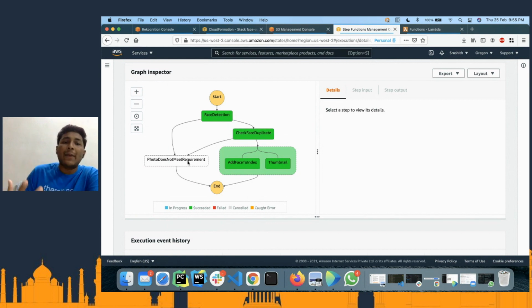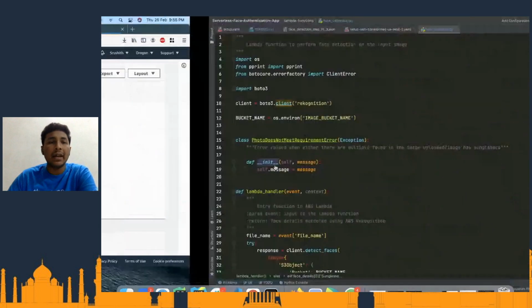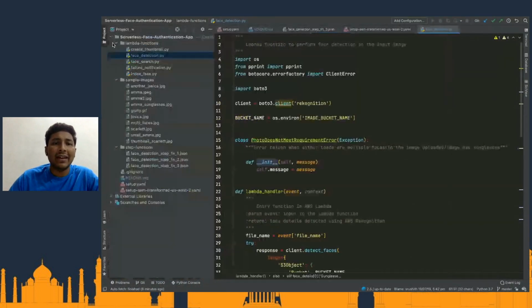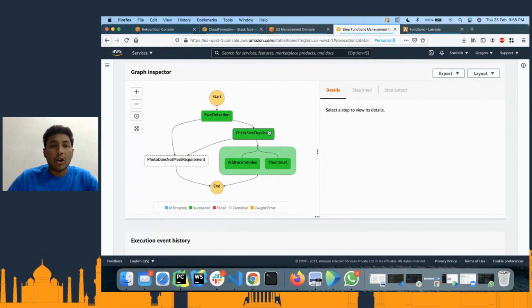So what I can do is in my application, if from the step function I'm getting this as the error response, then I can say that the user is already signed up to my application and I cannot allow him or her again into the application. Now the next one, in parallel, I'm going to add an index and a thumbnail. So again, the same thing. It is pretty straightforward. Okay, the second step is check for duplicate.